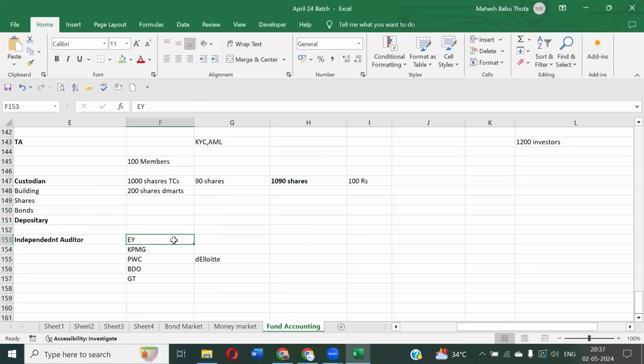Yes, only candidates with an audit background will be hired in independent auditor firms like EY, KPMG, PwC. Every company has fund accounting and fund administration related work. EY, KPMG, PwC, BDO, everywhere we have it. In GT also we have a few projects related to funds and fund accounting. But they recruit only candidates from CA, CMA, CS, ACCA, CPA, and other professional qualifications.